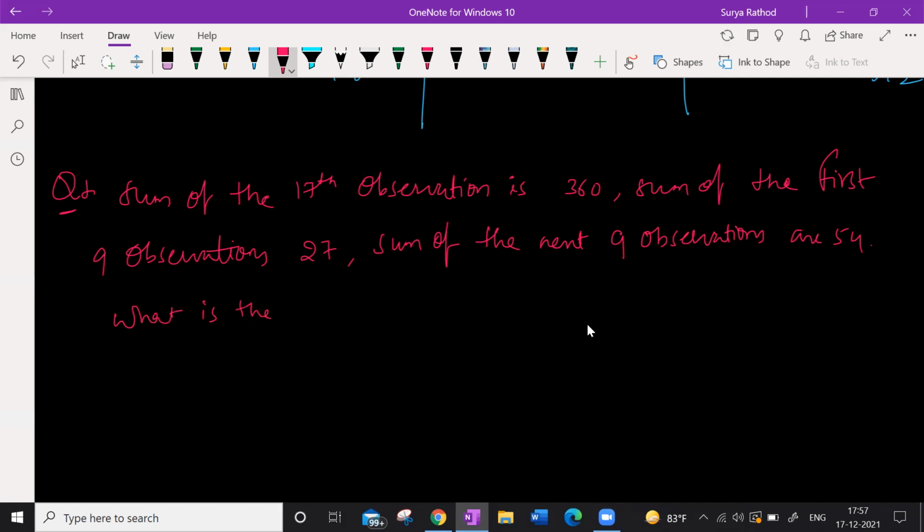Ninth observation. Can you read the question? Sum of the 17 observations is 360. Sum of the first 9 is 27. Sum of the next 9 is 54. So what is the ninth observation? Already we have solved this. I think that day itself we have solved this.